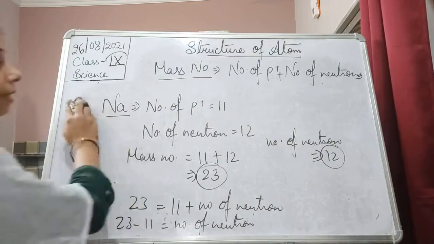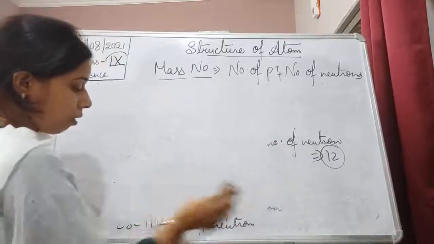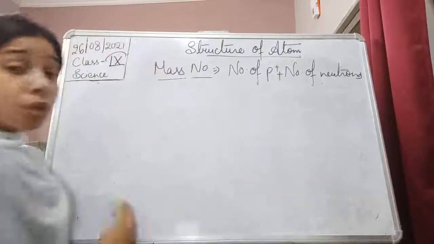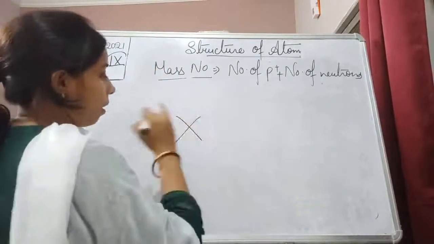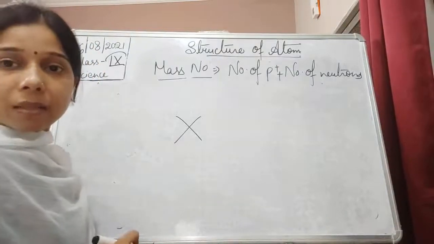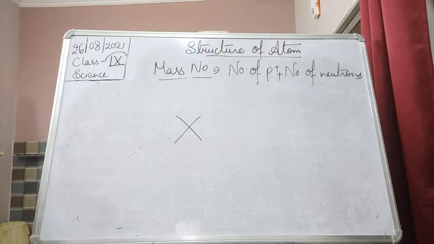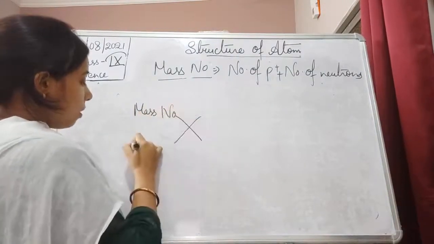How do we represent the mass number and the atomic number of an atom? So if X is an atom and we want to represent its mass number and atomic number, the mass number is written at the upper side and the atomic number at the lower side.